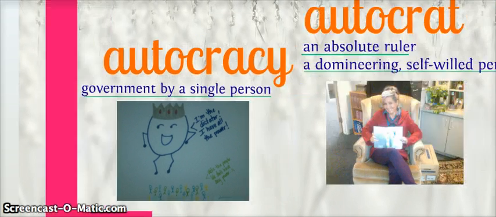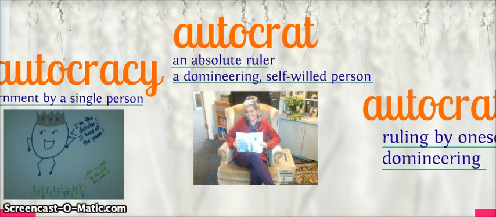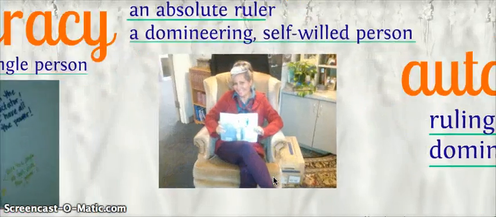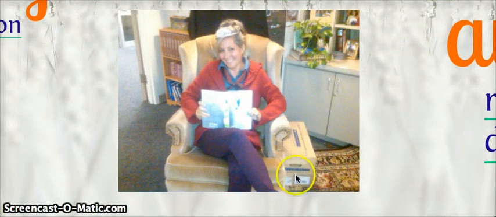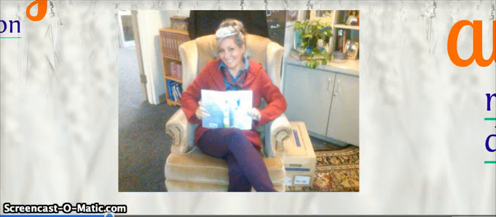Now, in an autocracy, there is an autocrat. Again, a noun from the roots auto meaning self and krat meaning to rule. And that means an absolute ruler, or a domineering self-willed person. Now, here, of course, Mrs. Raines is the absolute ruler of her classroom, right? And here she is sitting in the queen's chair with her crown on. Very important stuff.